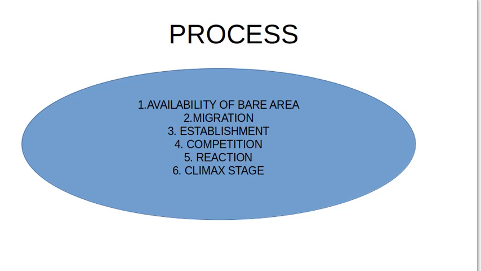Either natural causes can be there or man-made causes can be there. And depending upon whether that area was formerly bare or previously some vegetation was growing, either primary succession or secondary succession will occur in that area.